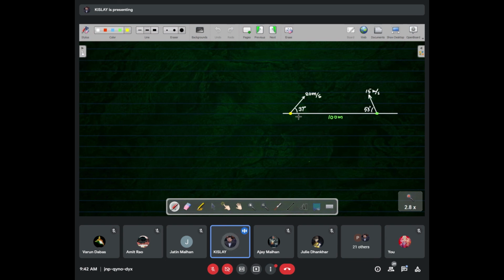Let's see this question. There are two projectiles thrown simultaneously in the air towards each other. Listen carefully. A is thrown towards B and B is thrown towards A. Then is there a possibility